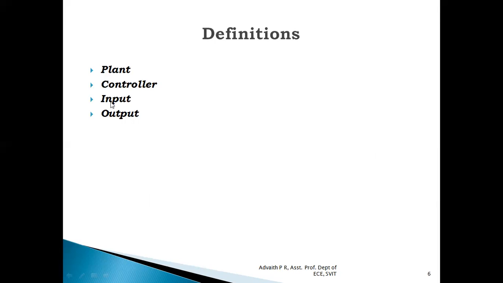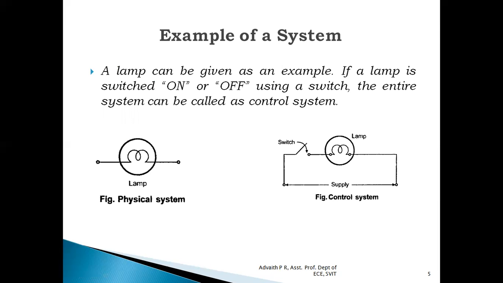Similarly, an input. Input is nothing but an applied signal or excitation signal which is applied to a control system from an external energy source in order to produce a specified output. If we consider the same control system, this excitation is provided by means of a supply. It can be a voltage source. When a voltage source is given to a closed circuit, current flows through the circuit and the lamp glows when the switch is closed. So the excitation supply which we are giving here can be a voltage source or a current source.